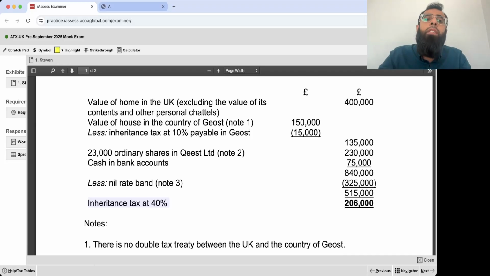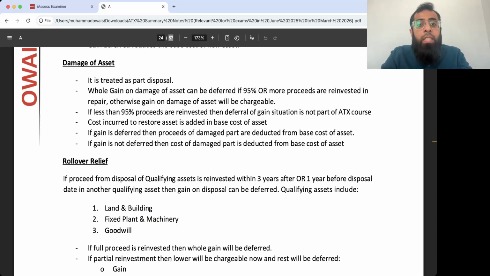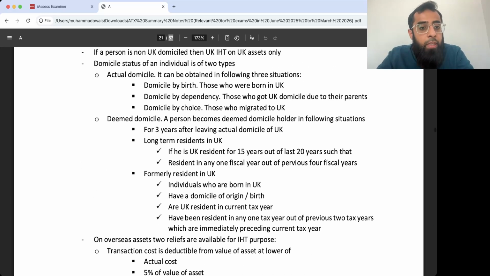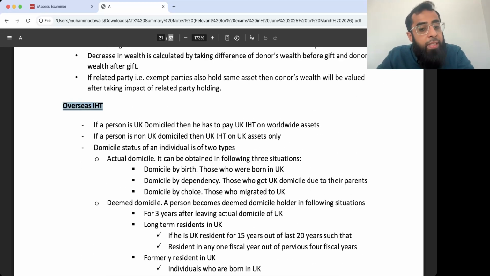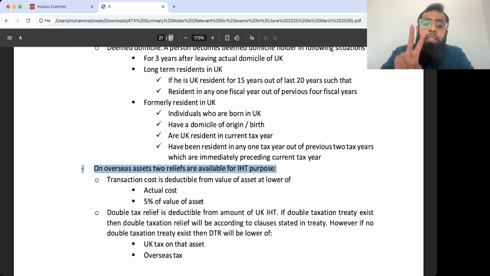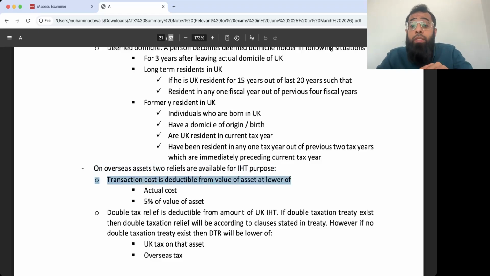Sir, can you show us the relevant rules? Yes, just go to the summary notes and write overseas IHT. Okay, now here you are in overseas IHT rules. In overseas IHT rules, on overseas assets, two reliefs are available. Transaction cost is deductible from value of asset.